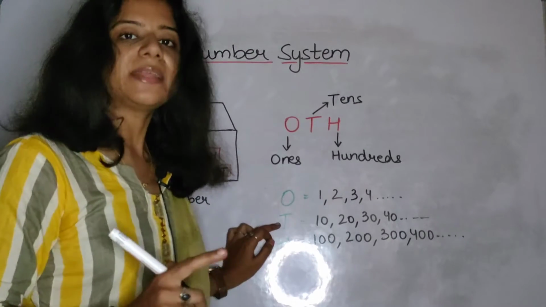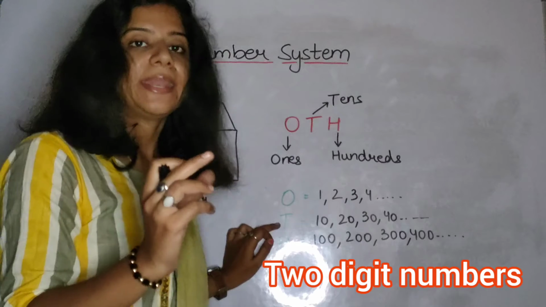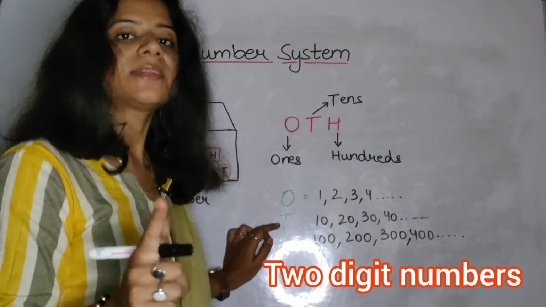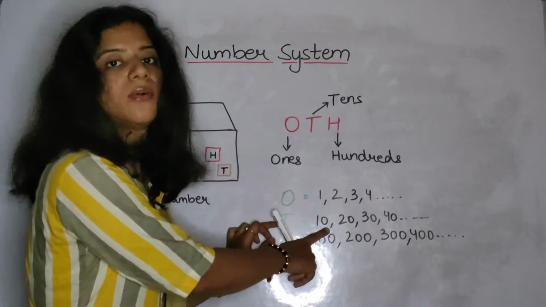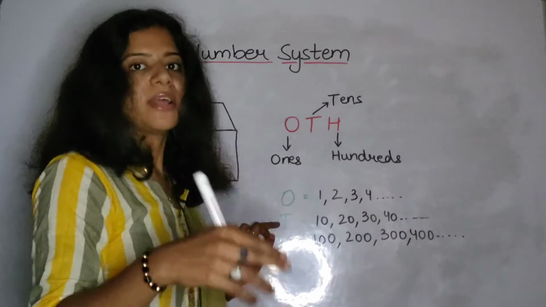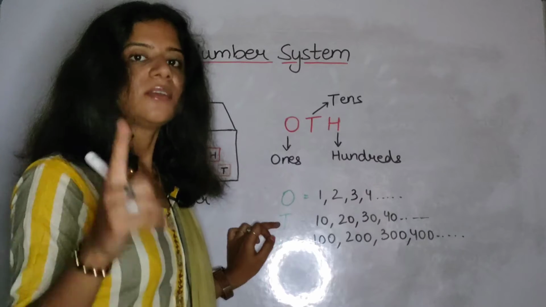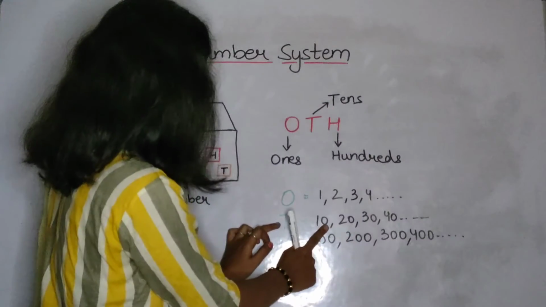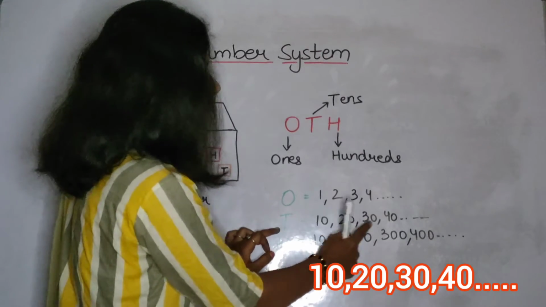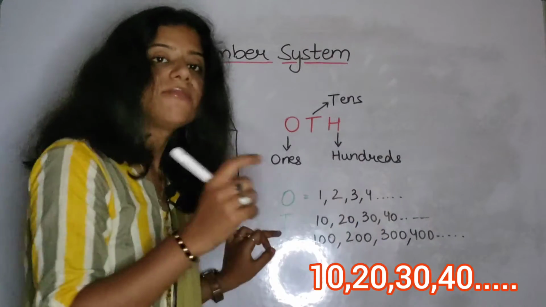Second is tens, because the name is tens. All the numbers which have tens in them, that is 10, that is called the tens place.